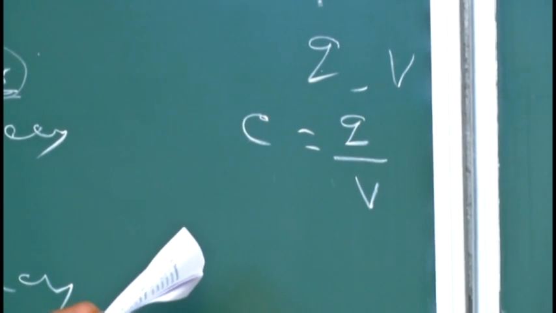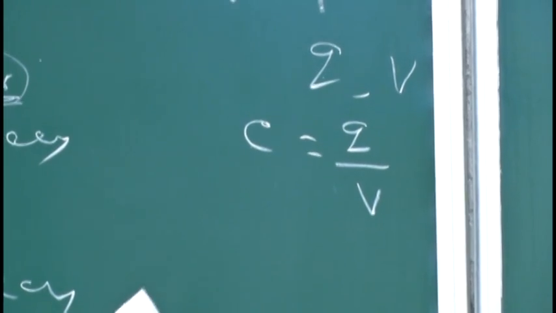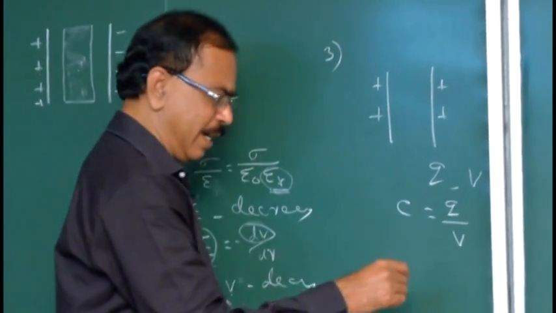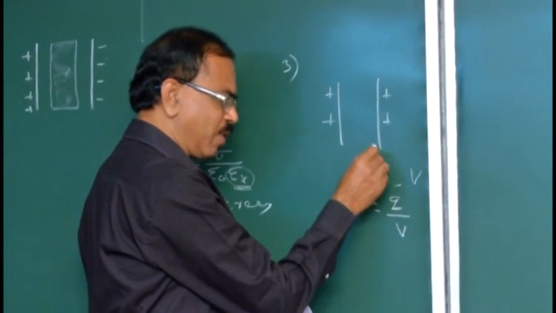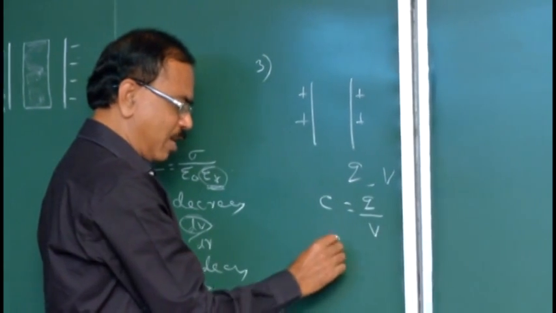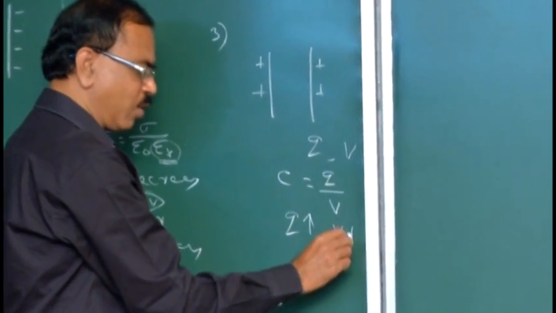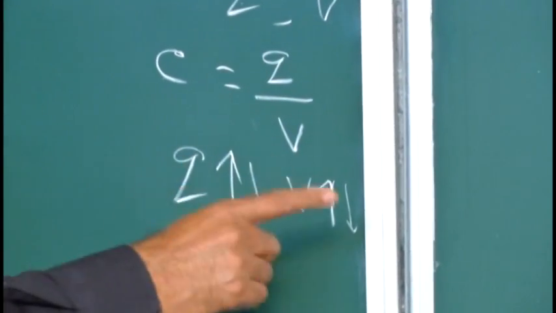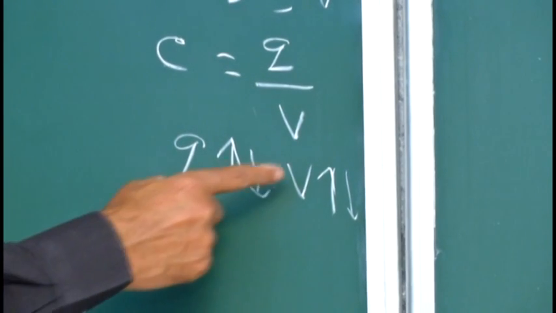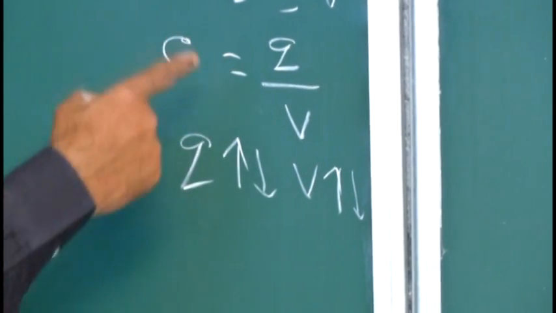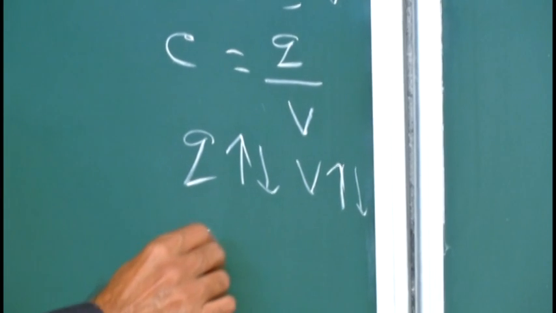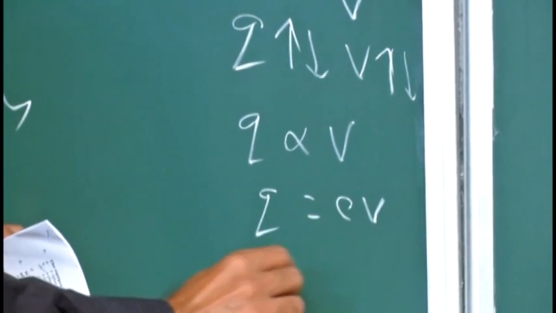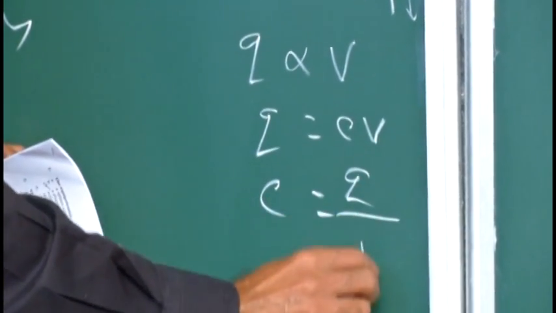Here the problem: when the charge given to the capacitor is doubled, what will happen to the capacitance? Again, I am mentioning that as Q is given to the capacitor, V is developed. As Q increases, V also increases. As Q decreases, V also decreases. The two are directly proportional. The potential developed by the conductor is directly proportional to the charge given to the conductor. So Q is proportional to V, or Q is equal to CV. That's why C is equal to Q by V.